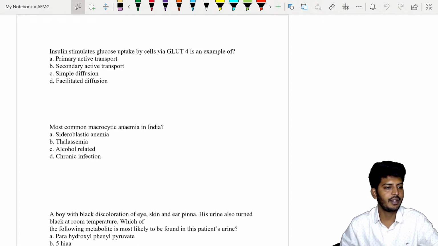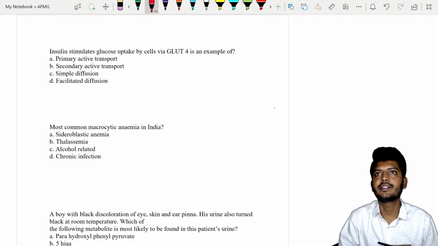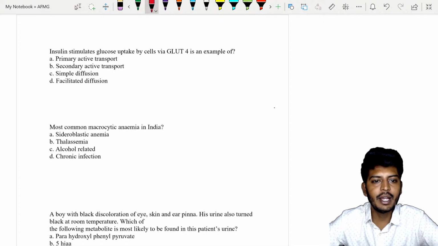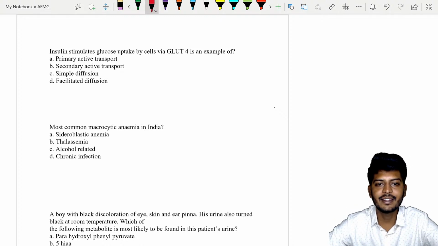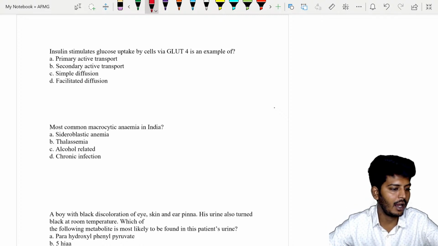So with this much being said, let's start with the first question. Let's discuss first. Insulin stimulates glucose uptake by the cells via GLUT4 is the example of what?